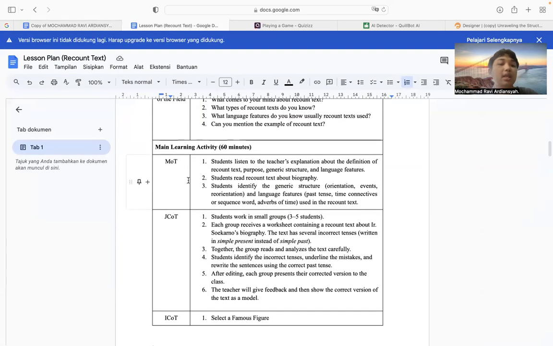And then for MOT, we did not revise much because it is still the same: just hearing the teacher's explanation about the definition of recount, purpose, generic structure, and language features, and then still reading the biography text and identifying together which one is the orientation, which one is the event, which one is the reorientation, and which one is the language features that we already learned together.